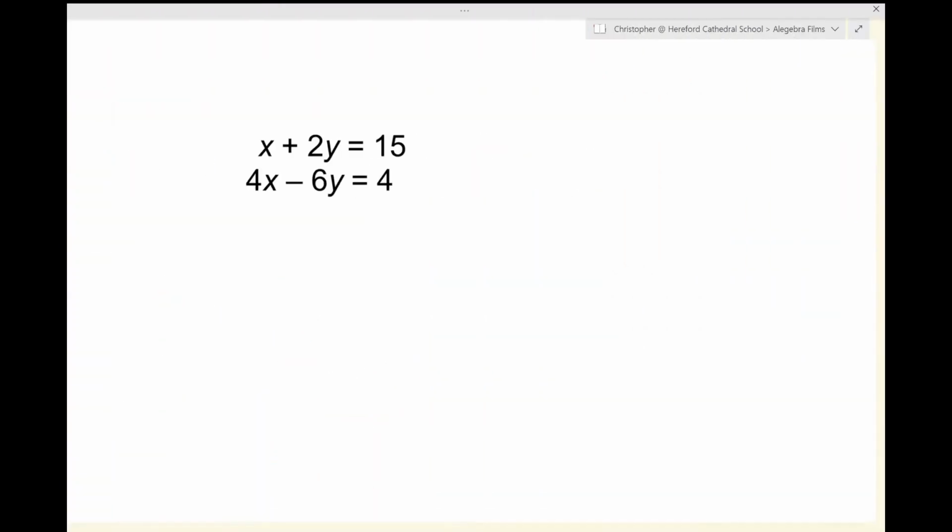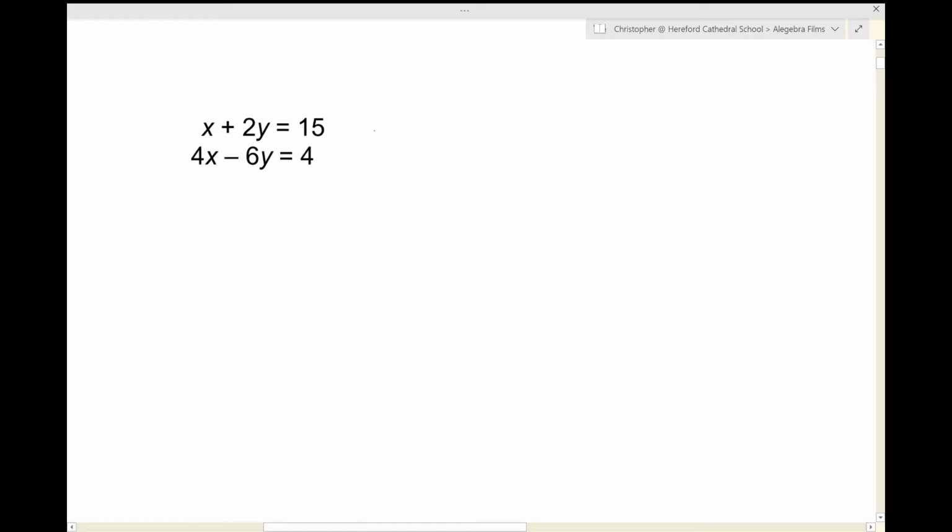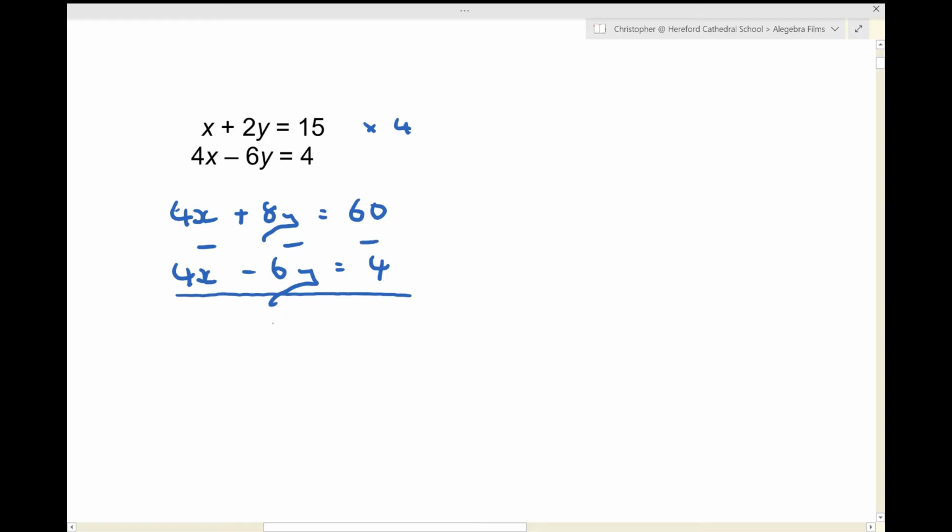Question 1. Let's get the x's equal and then we'll subtract the equations. So I'm going to multiply that top equation by 4. Gives me 4x plus 8y equals 60. Copy down the other equation, which has already got 4y in it. I'm subtracting the equations. Be careful, minus and minus is a plus. 14y equals 56. Use your calculator if you want to.